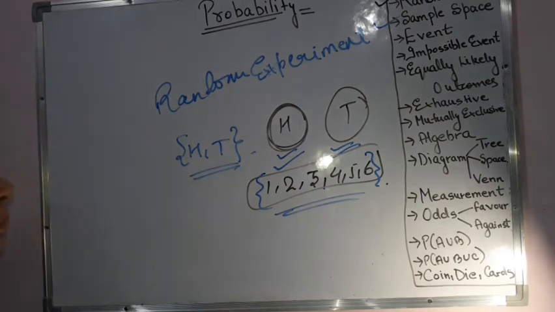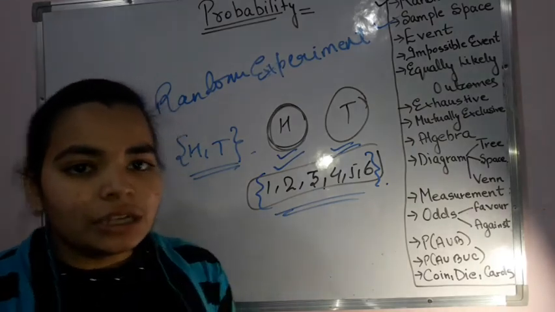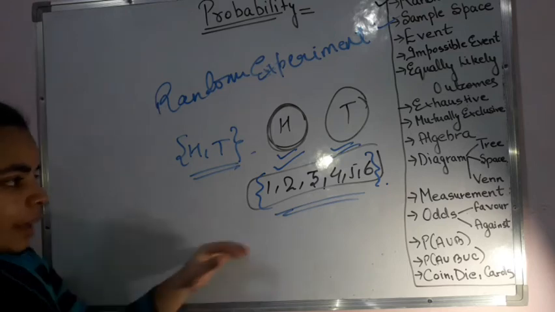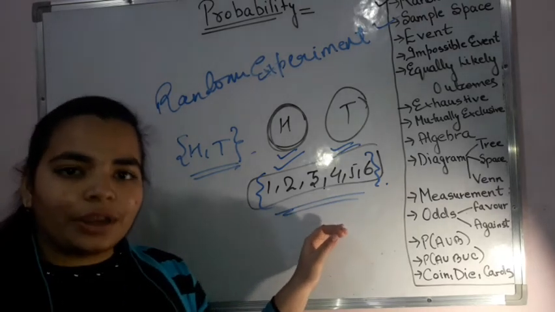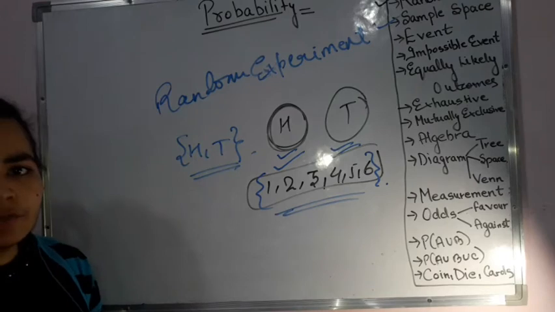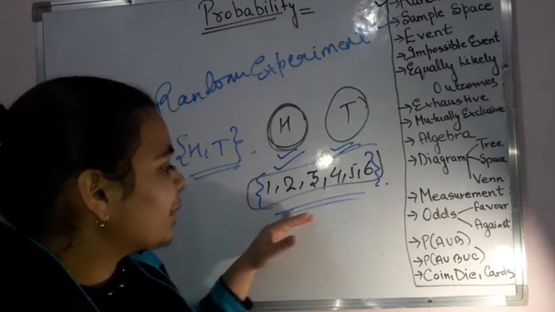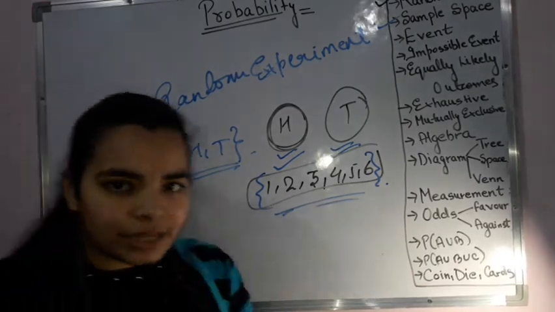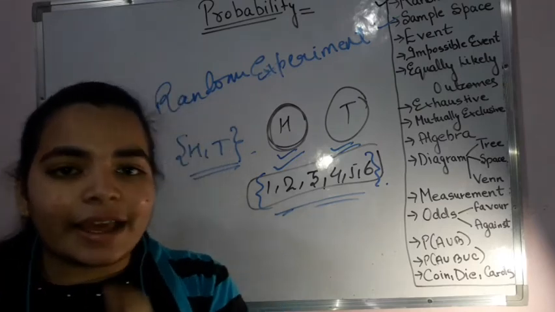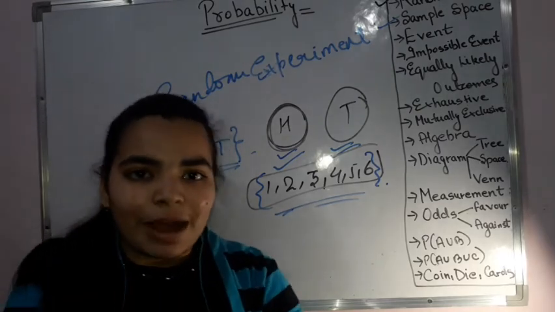Now event. Event is not something that is quite difficult. See, what is an event? When I throw a die once or a coin once or any such thing for that matter, then whatever thing I can get as a result, that is said to be my event.